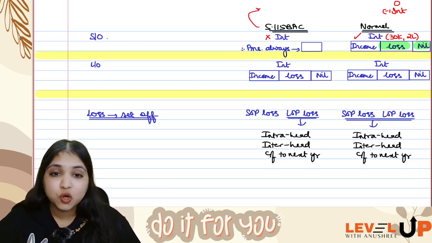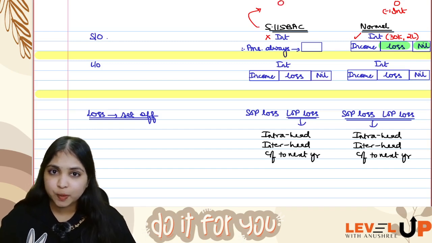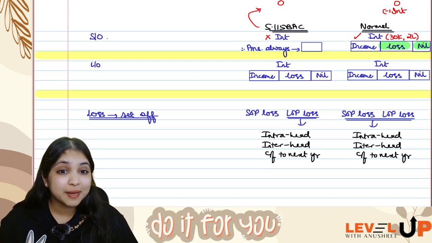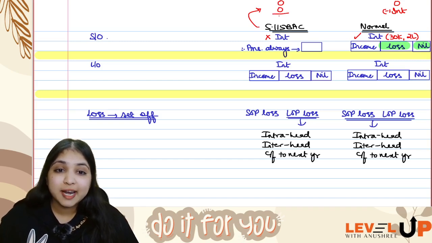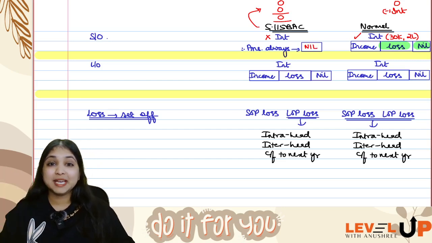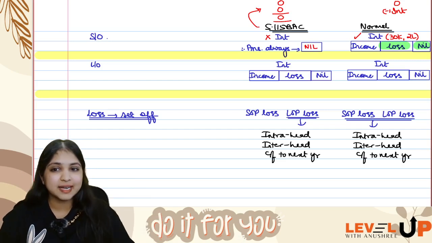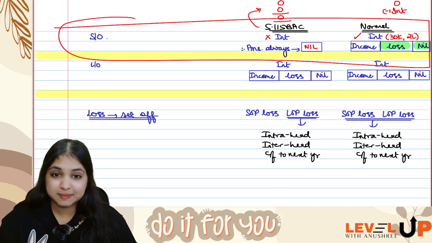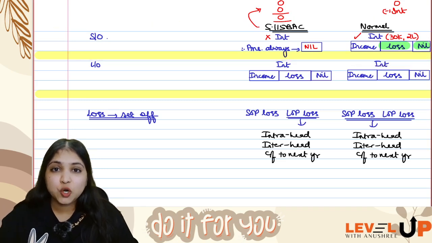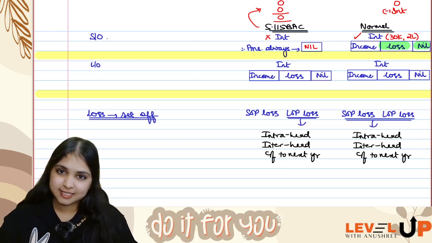So if assessee is following 115 BAC, then NAV will anyways be nil for self-occupied property. Interest will not be allowed, so interest 0. So your net answer will always be what? It will always be nil if assessee is following 115 BAC. Understanding? So till here, this part you must be clear right now, that if assessee is following the normal regime, self-occupied property will either be a loss or the answer will be nil.